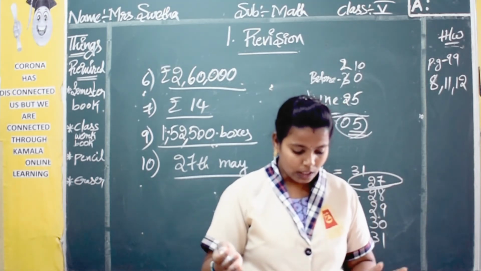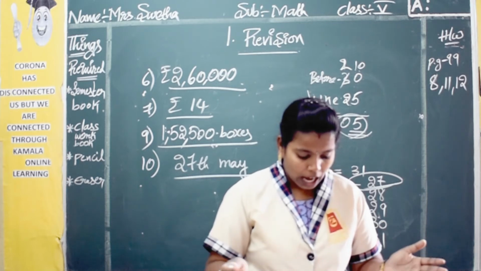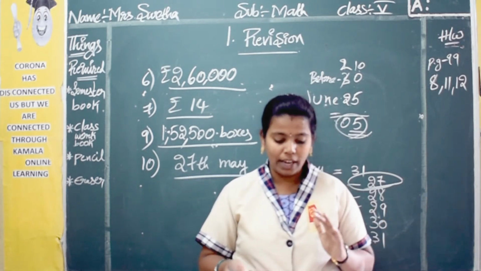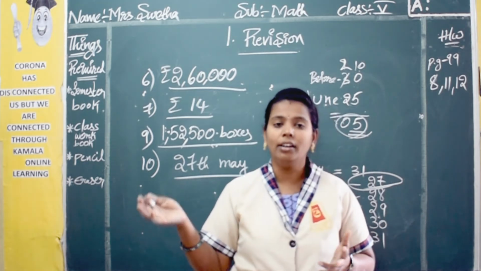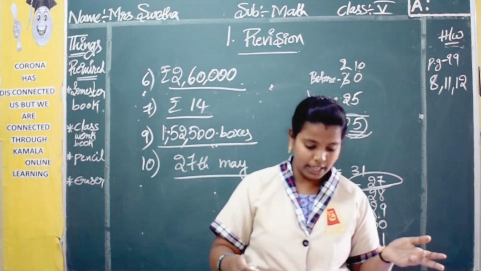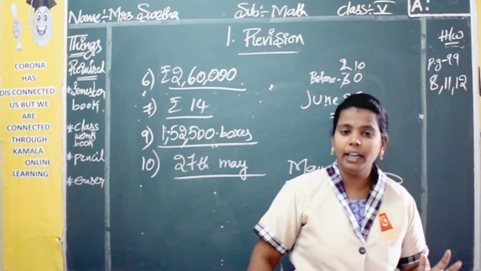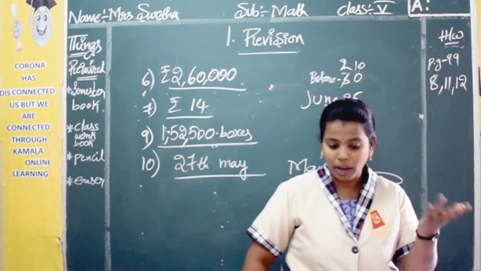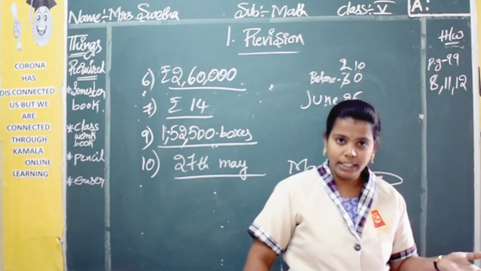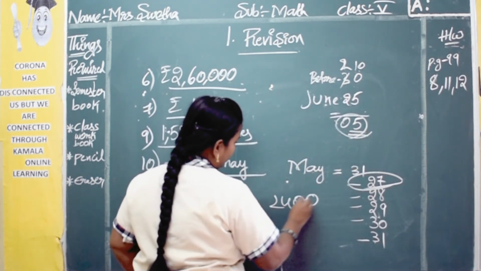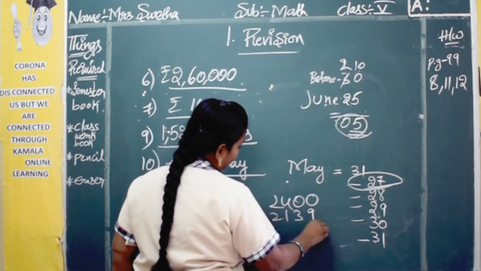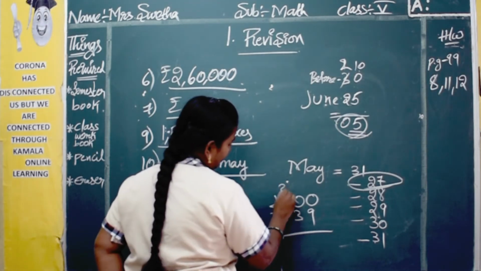So here they are asking how much time is taken by the flight to reach India from Dubai. So in a day, how many hours do you have? That you have to subtract 21:39 from. So 24 hours minus 21 hours 39 minutes we should do.